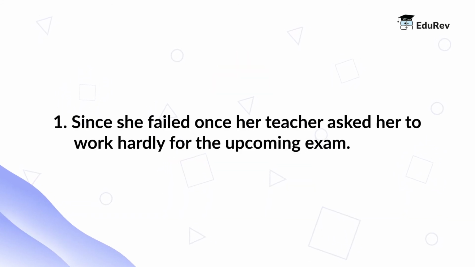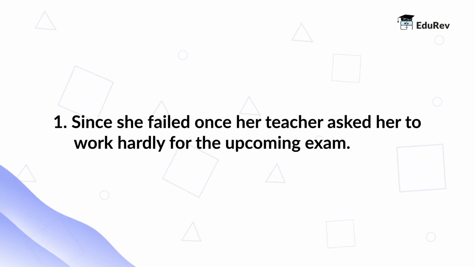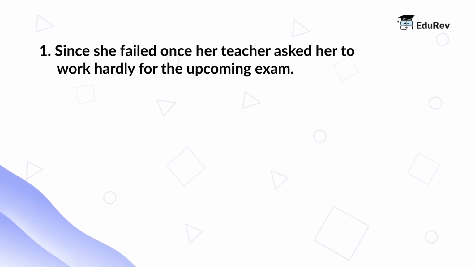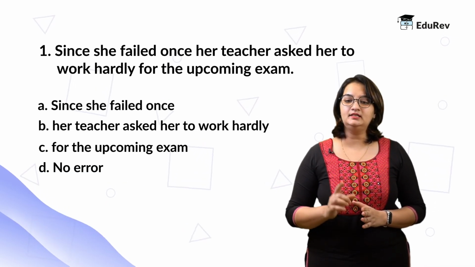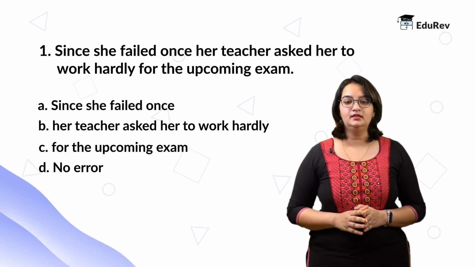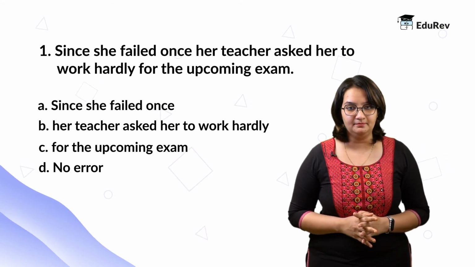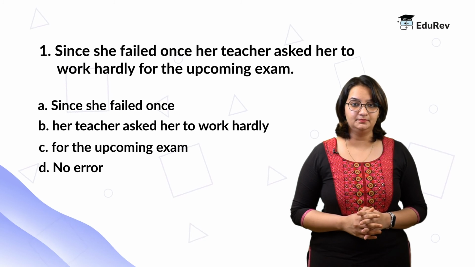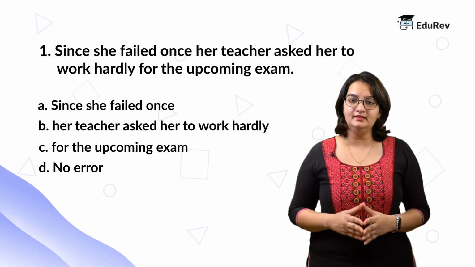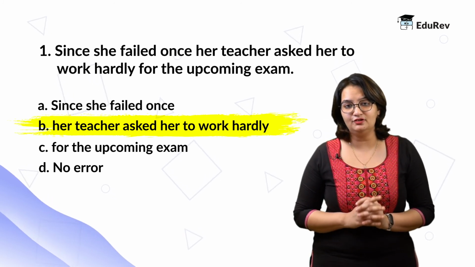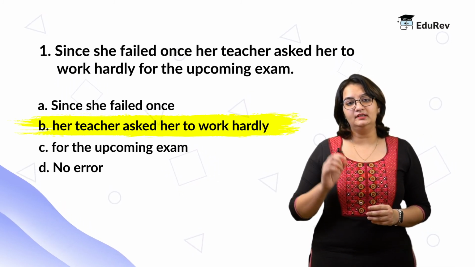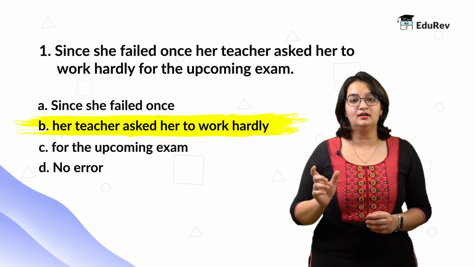Let's take a look at the first statement. Since she failed once, her teacher asked her to work hardly for the upcoming exam. Option A, since she failed once. Option B, her teacher asked her to work hardly. Option C, for the upcoming exam. And option D, no error. So, in this statement, part B of the statement is wrong. Why? Because the teacher is not asking the student to work hardly.